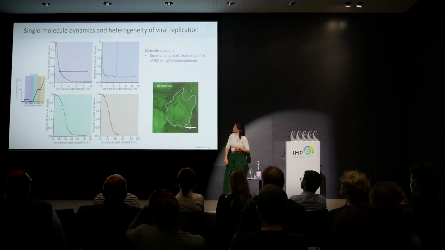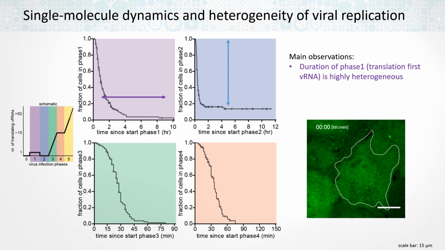And another thing that we can see from this analysis has to do with phase 2. So phase 2 is the replication of the incoming RNA molecule. And phase 2 takes place very rapidly, in 20 to 30 minutes in 80% of the cells. However, in about 15 to 20% of the cells, we see no replication.